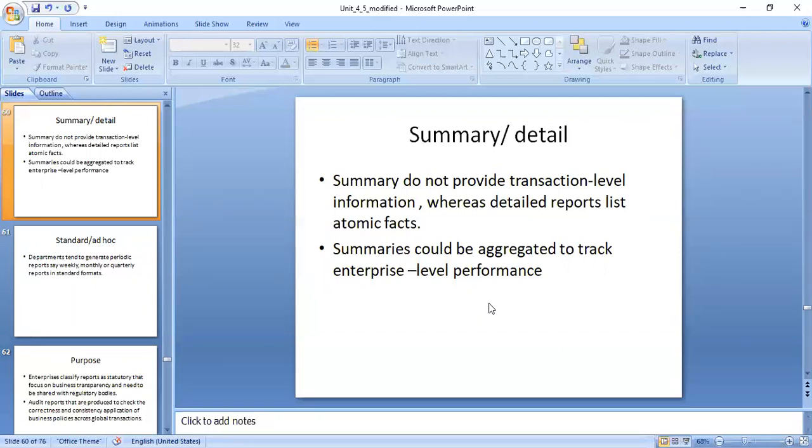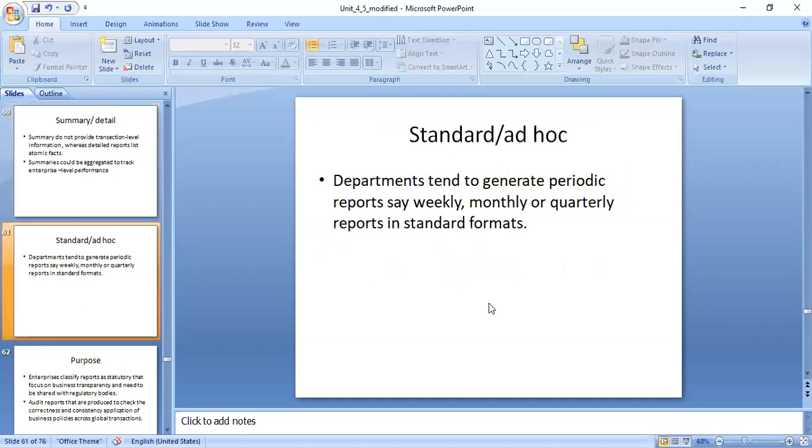So if you finish early, your performance is very good. Based on that target and decision, they will check your performance, how fast you are and what hurdles you have faced to finish that. That is called summary and detail.